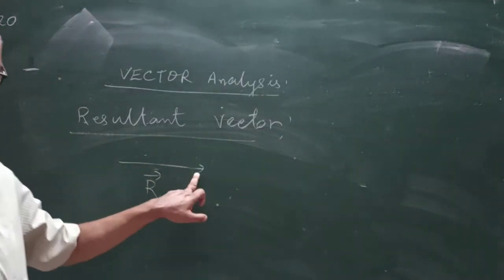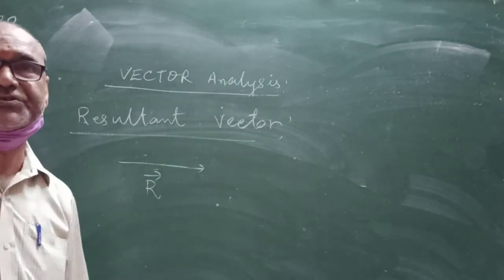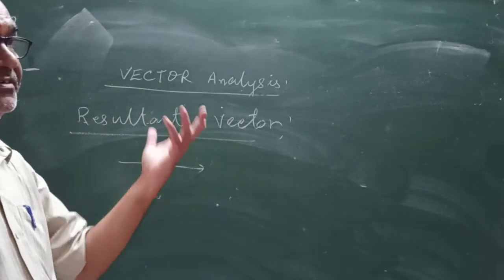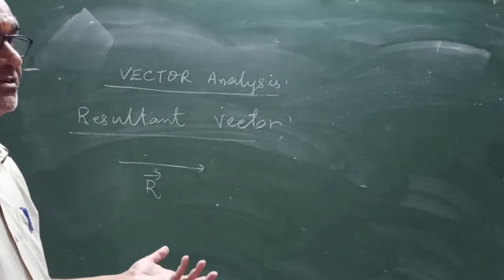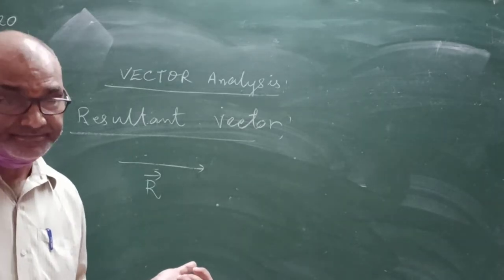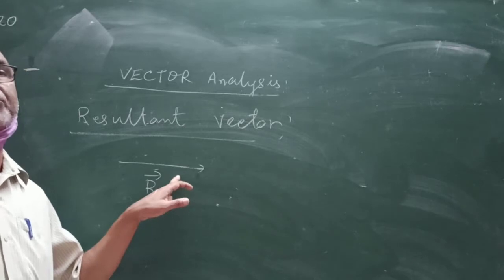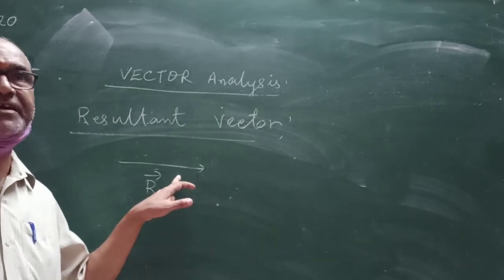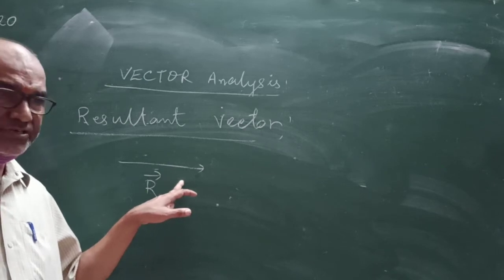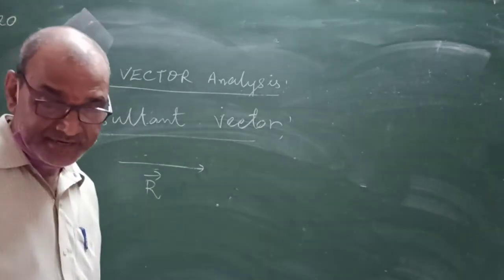Resultant vector is that single vector which produces the same effect as the individual vectors produce together. We add two vector quantities, then we get the resultant vector. That is called resultant vector.